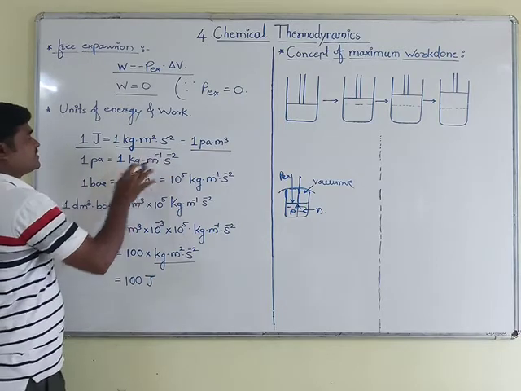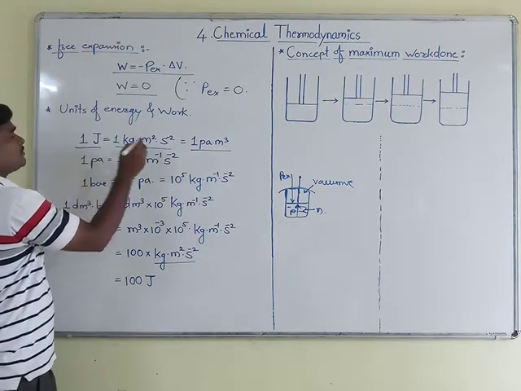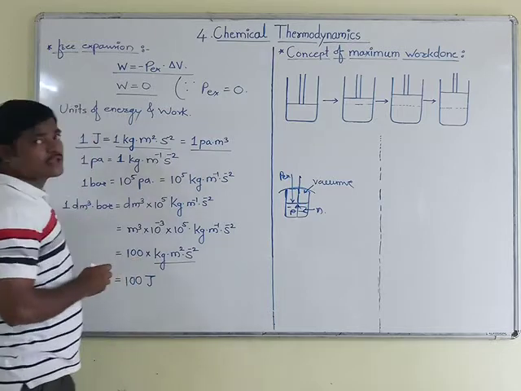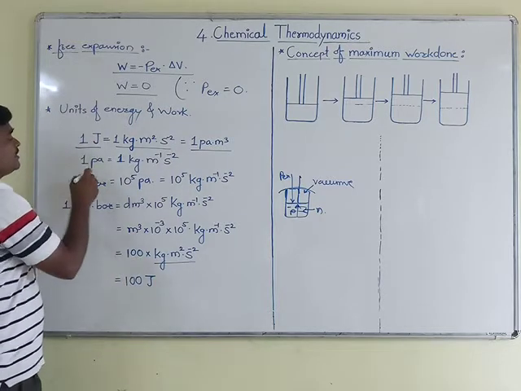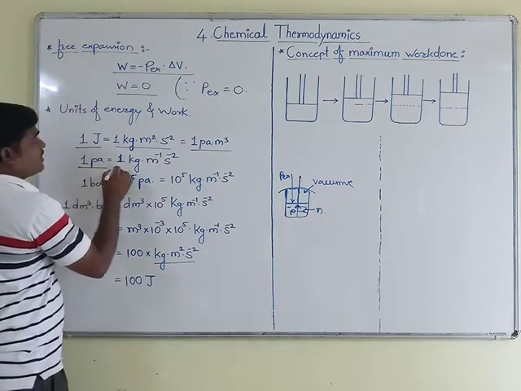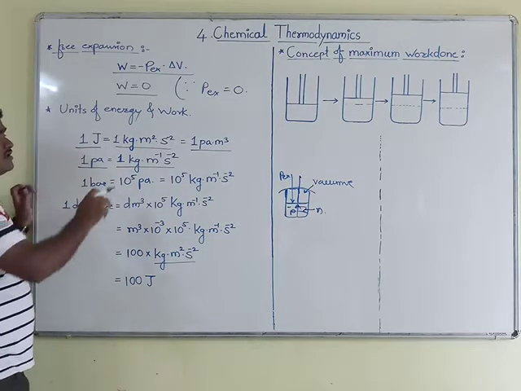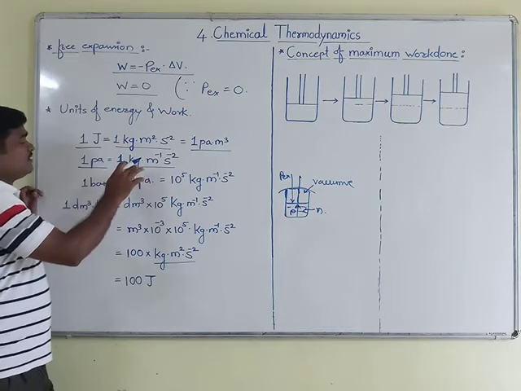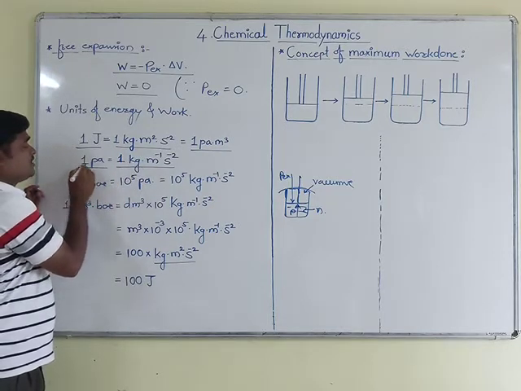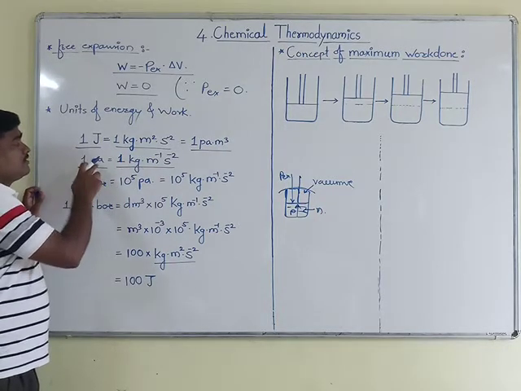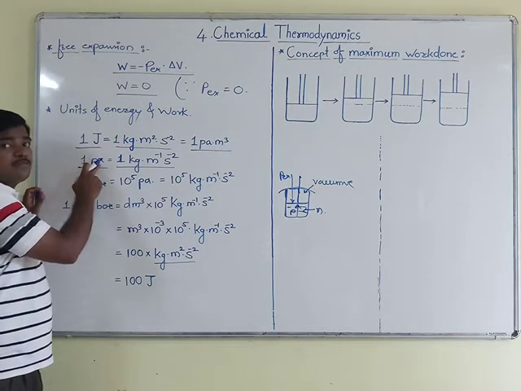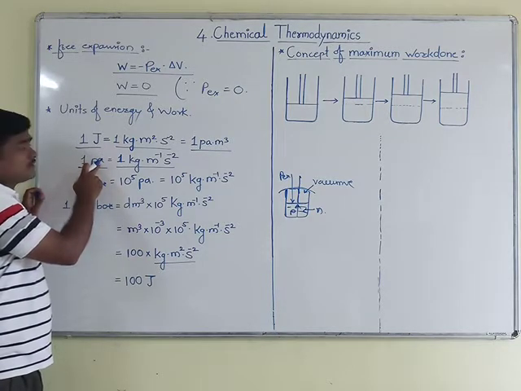Okay, so this is the conversion of joule into Pascal meter cube. Here, 1 Pascal is nothing but 1 kg meter raised to minus 1 second raised to minus 2. Here, if we look at this unit, 1 Pascal, we are measuring pressure in Pascal.